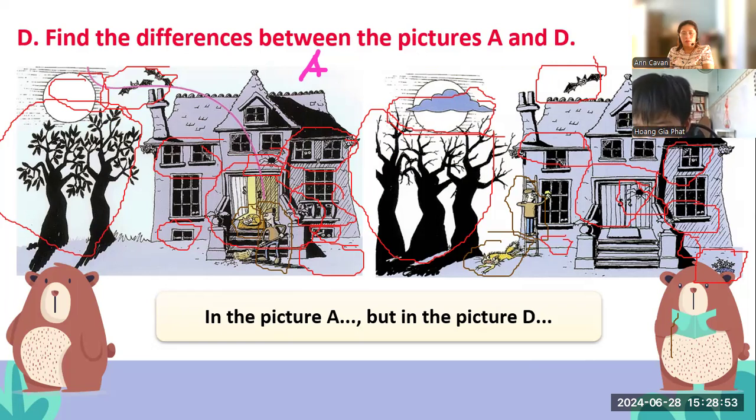Hello, teacher. Okay, please name. Name me, I am waiting. What about the bat? What is the difference between the bat? There are 2 bats in A and 1 bat in B. Okay, another one.